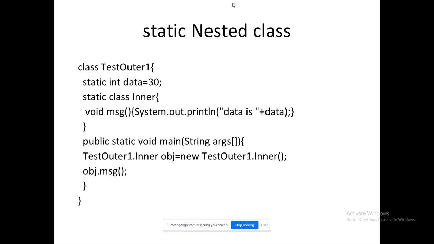Anyway, I will post these slides in our Google Classroom. Download it, copy these programs, paste them in online platforms, and execute them and see the different variations and why they have been given. Okay, so that's a major idea on inner classes and the importance of inner classes.